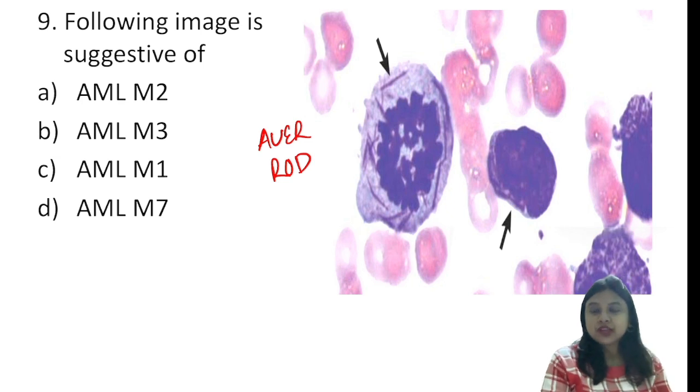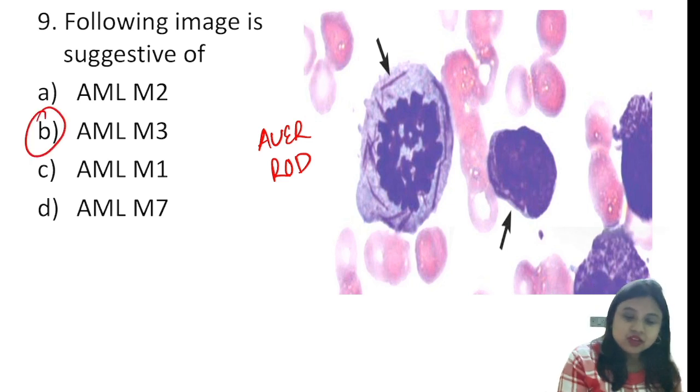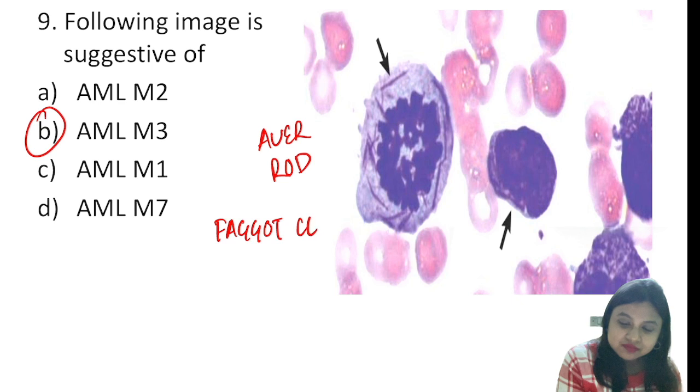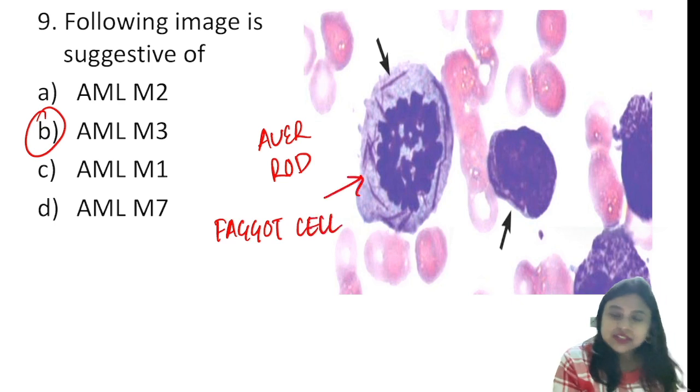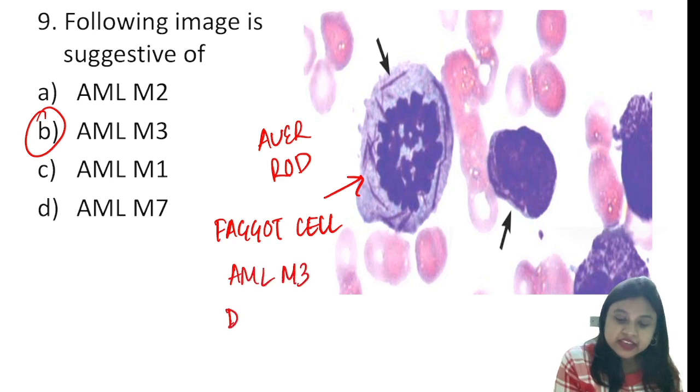You are sure about that. Now see, there are multiple Auer rods that you are finding in this image. When you are finding multiple Auer rods, that is a faggot cell, and faggot cells are most commonly found in AML M3. This is a faggot cell, and it is found most commonly in AML M3, which presents with DIC.